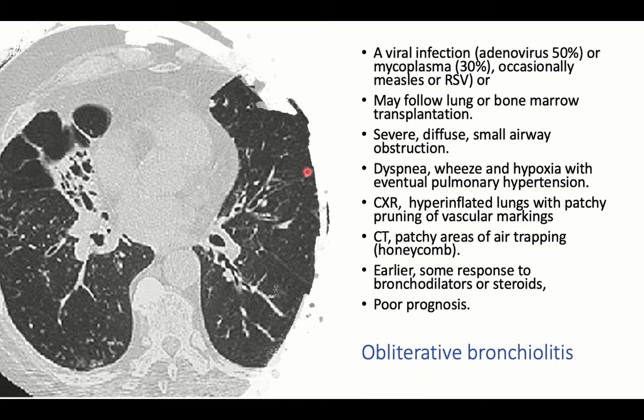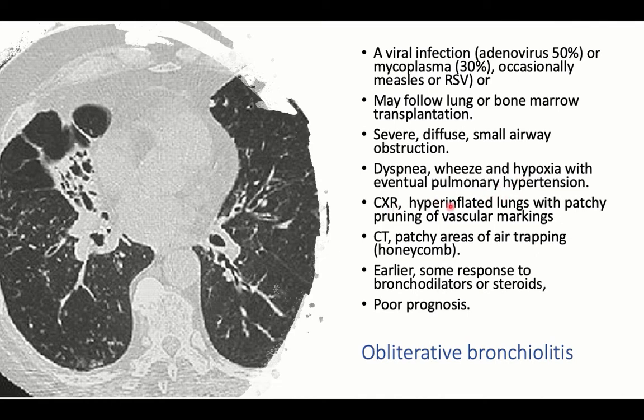We have a severe, diffuse disease affecting small airways. Severe diffuse small airway obstruction will end in respiratory distress, dyspnea, and wheeze due to bronchial obstruction, and hypoxia due to ventilation perfusion mismatch. Eventually, pulmonary hypertension will develop.